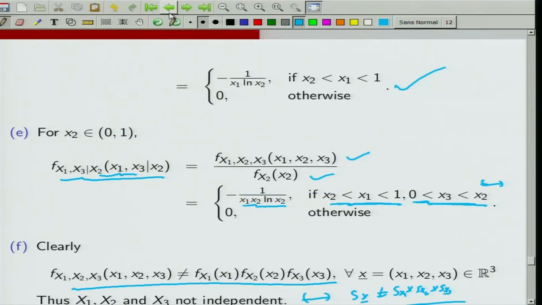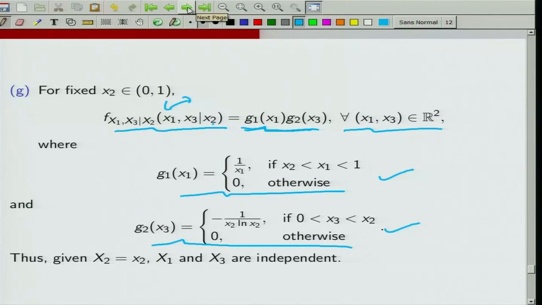in the last slide, that you can separate out the ranges because x2 is fixed. So, x1 is between x2 and 1, and x3 is between 0 and x2 because x2 is fixed, and here also I can separate out x1 and x3 because x2 is a constant. So, there is no mixed term, and x1 and x3 in a sense are being separated out. So, this is what is happening. Thus, given X2 equal to x2, x1 and x3 are independent.